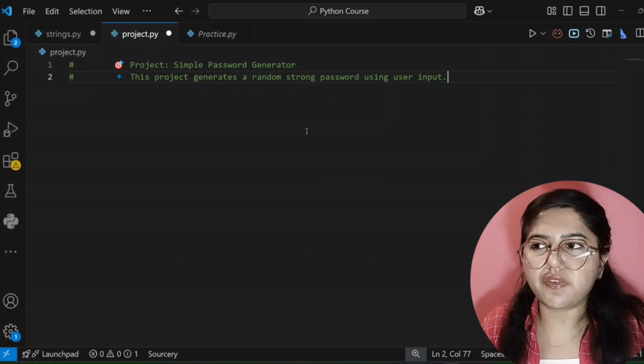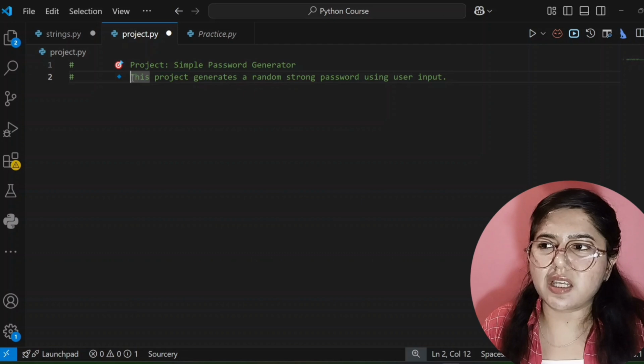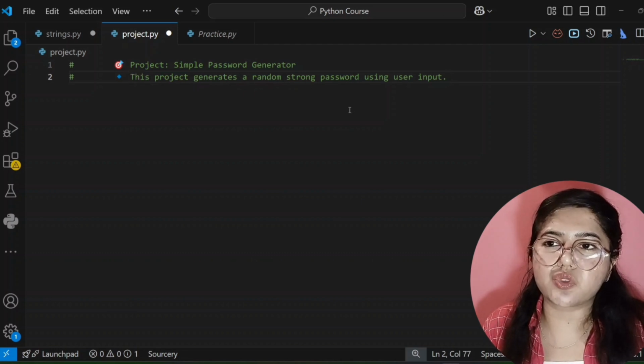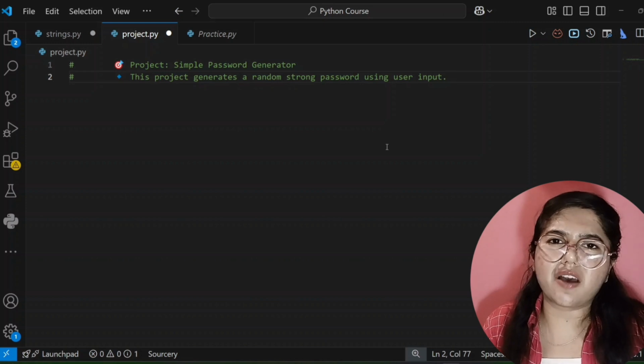So for that we have to create our code. So let's start. The same is written here: this project generates a random strong password using user input. That is what I have explained to you.